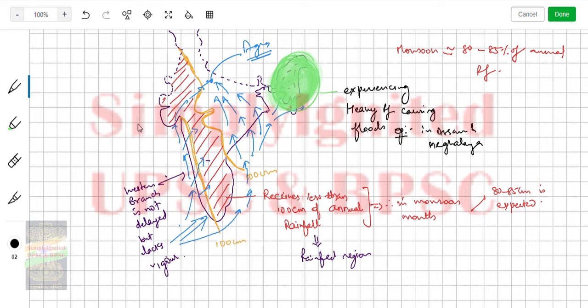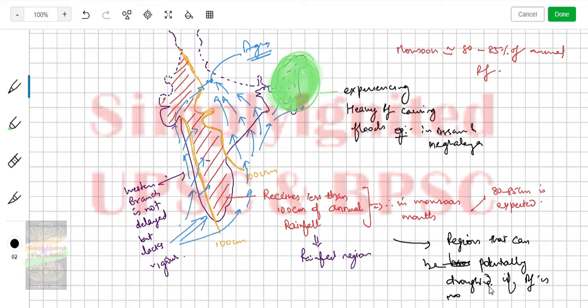And this region can potentially be droughted if rainfall is not normal. This is what the article is trying to explain.